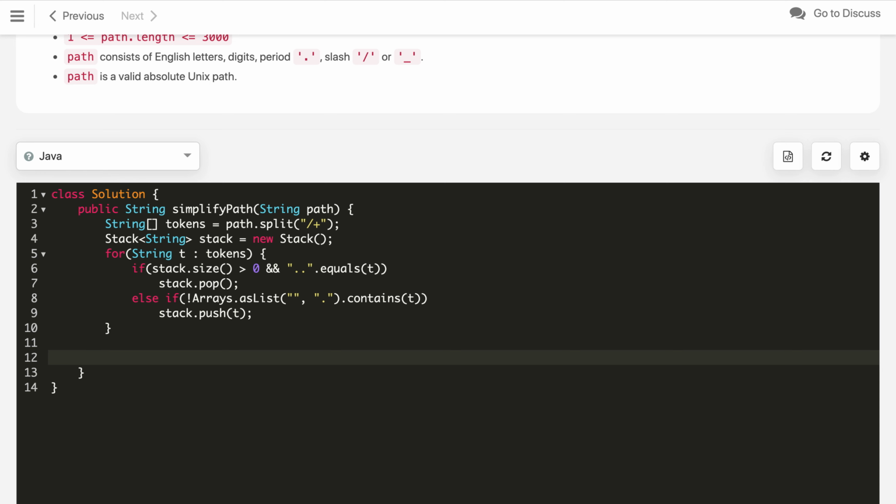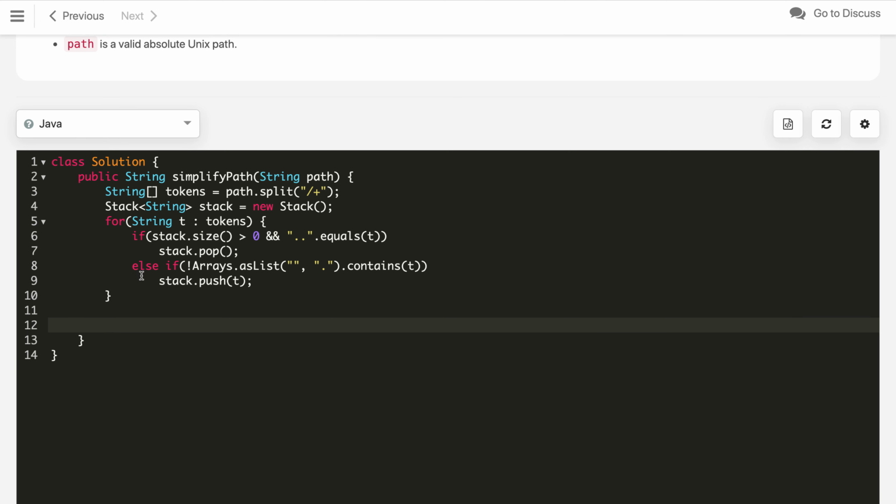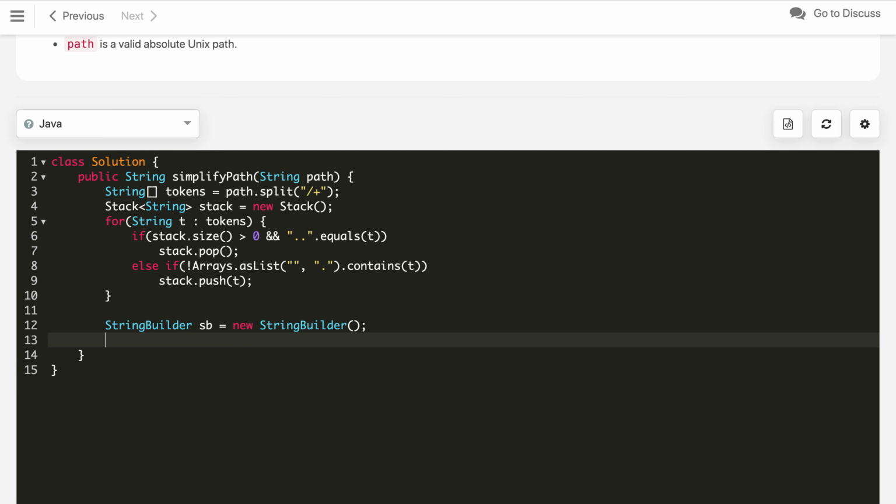After that, first we will create a string from all the path: StringBuilder sv is equal to new StringBuilder.